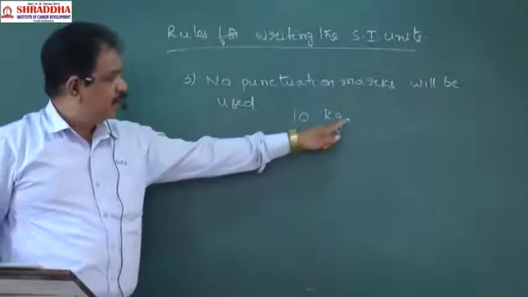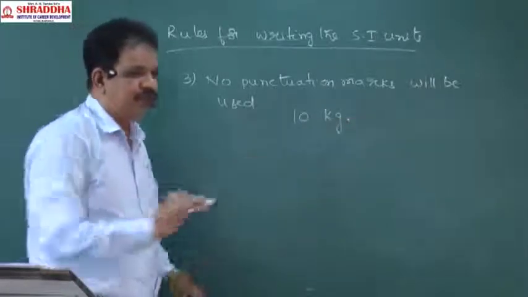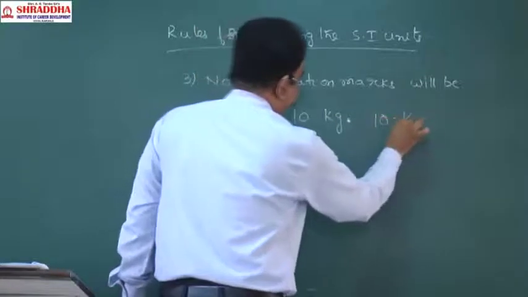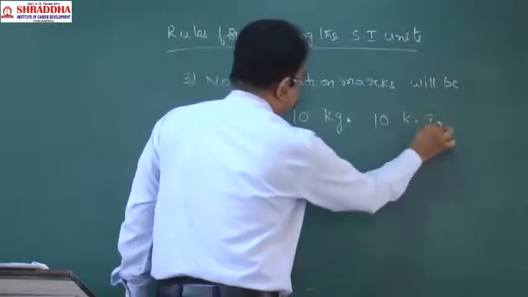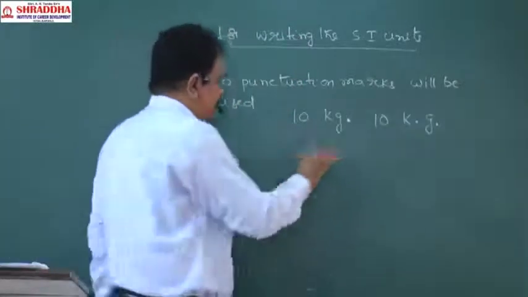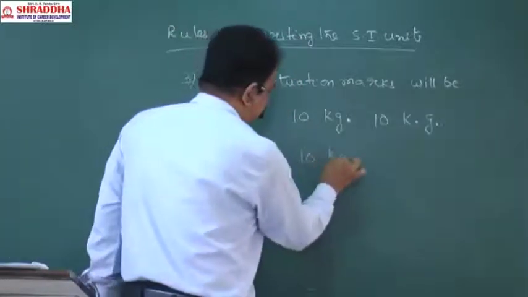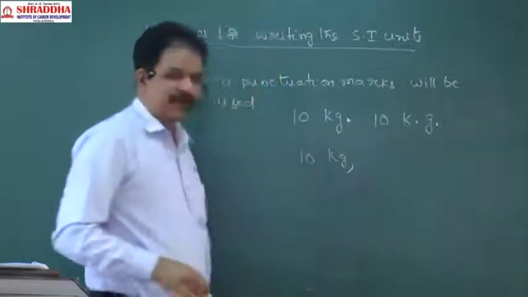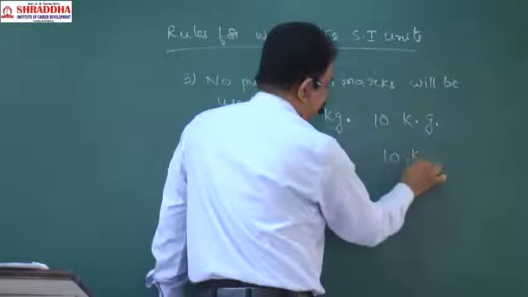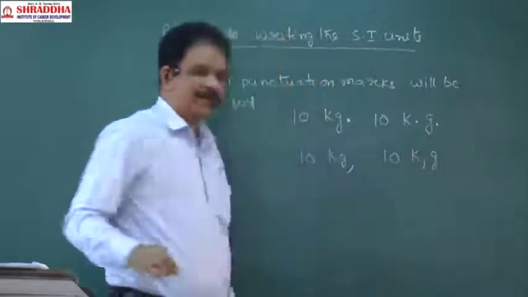You need not place a full stop or comma at the end or in between them. 10 kg, comma, this is wrong. 10 k, comma, g, this is wrong.